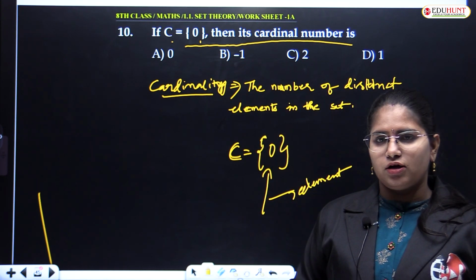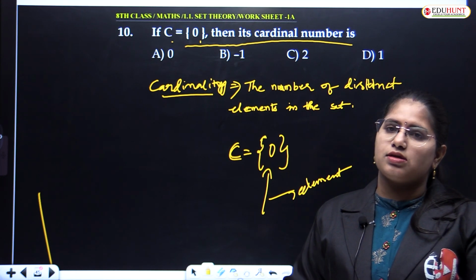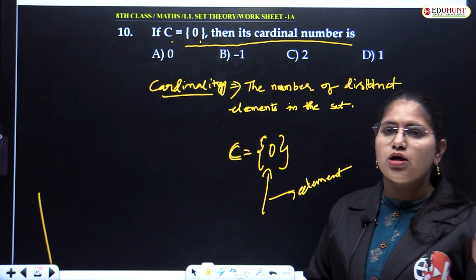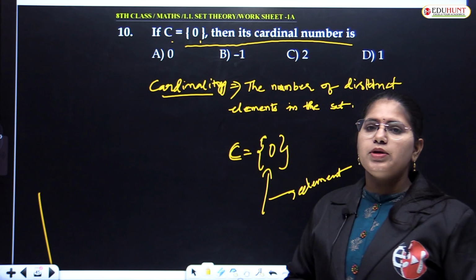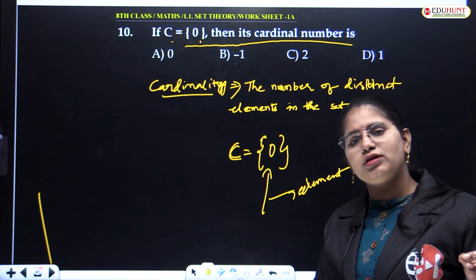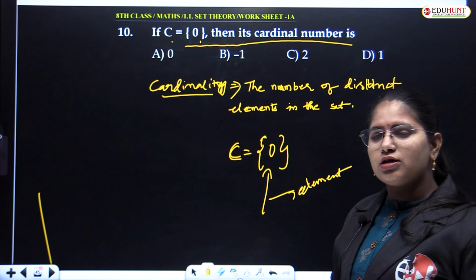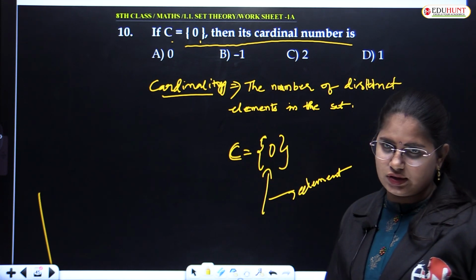Cardinality is simple. Distinct means different elements. You should not count the same element twice, repetition is not allowed. So cardinality means the number of distinct letters, elements, numbers, whatever you have in the set. That defines the cardinality of the set.